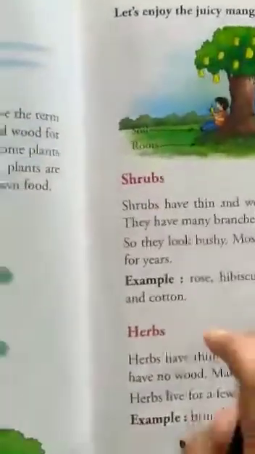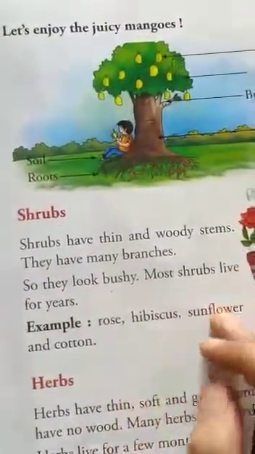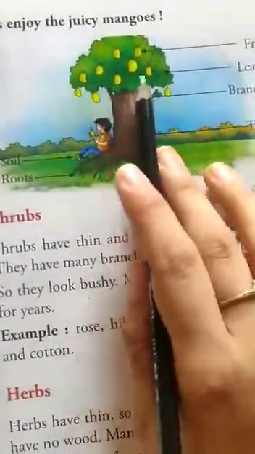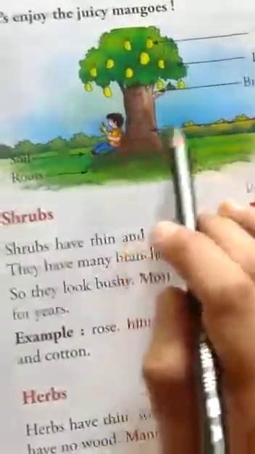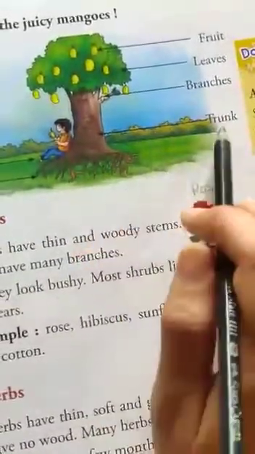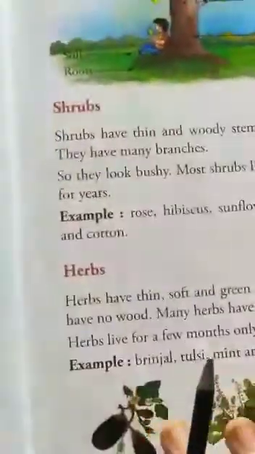That's it for today. Read it thoroughly and learn what is fruit, what is branch, and what is leaves and trunk. We will discuss in next class.